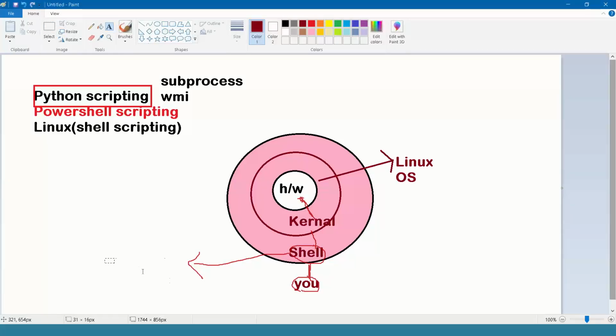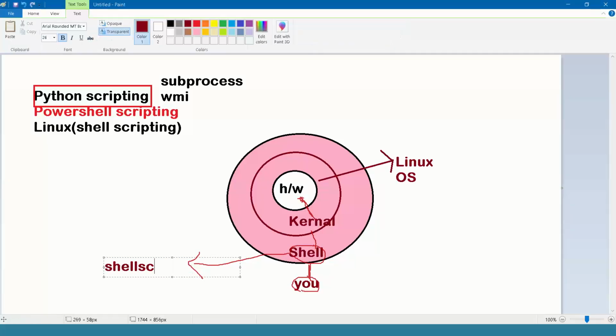The shell is an interpreter. It knows two languages: the kernel-understandable language and the human-understandable language. When you type a command, the command is received by the shell, given to the kernel, and applied on the hardware. Simple. That is the shell.